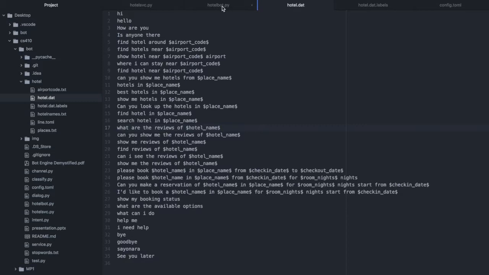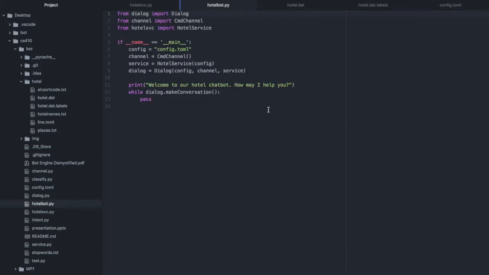And to build a bot application, we made a command line application, hotelbot.py. It's a very easy application. We set up a command line channel. We make a dialog, and we also make the dialog use the hotel service. And then we just keep asking for the user input and call the service to satisfy the user's request.